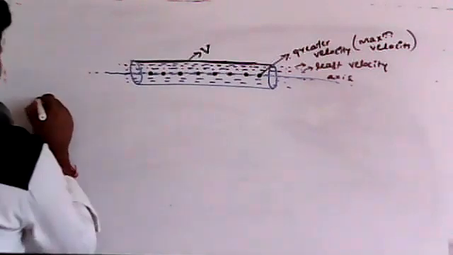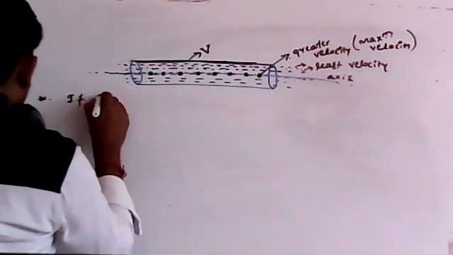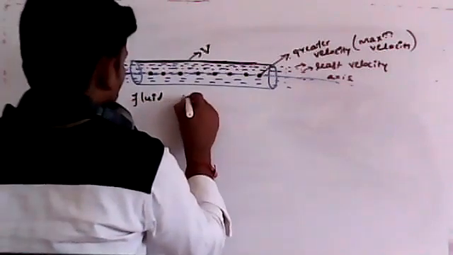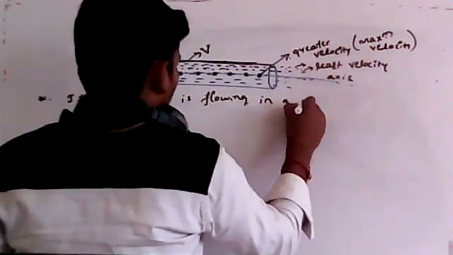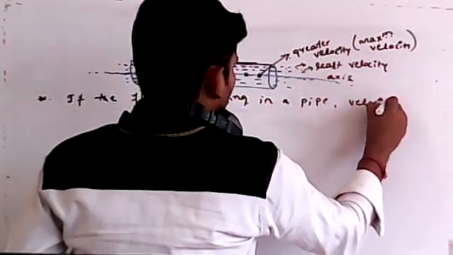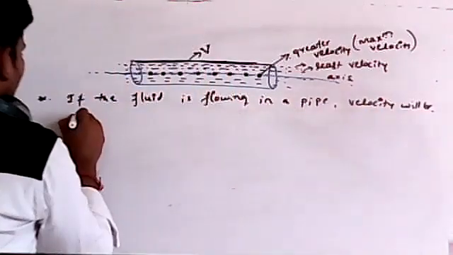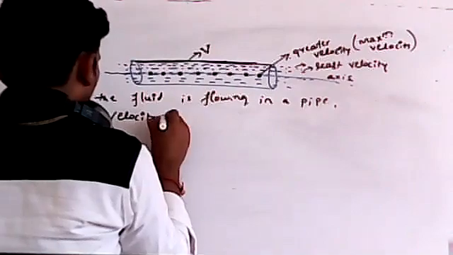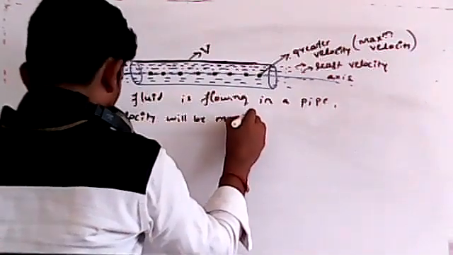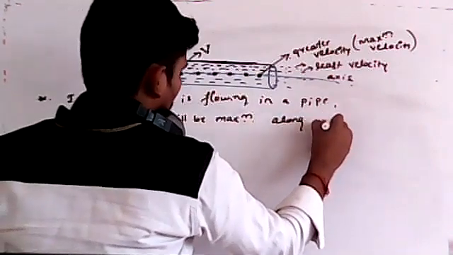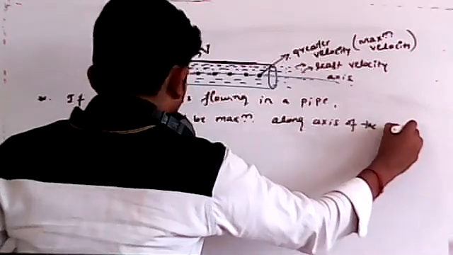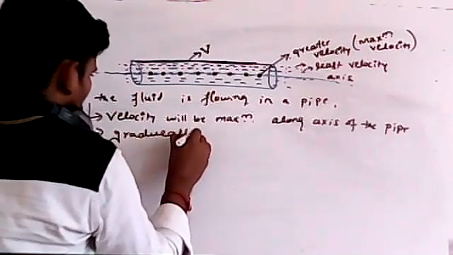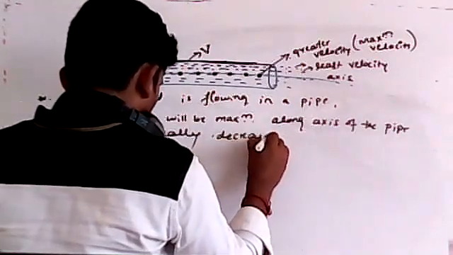Let me write that point. If the fluid is flowing in a pipe, velocity will be maximum along the axis of the pipe, and it gradually decreases outward.